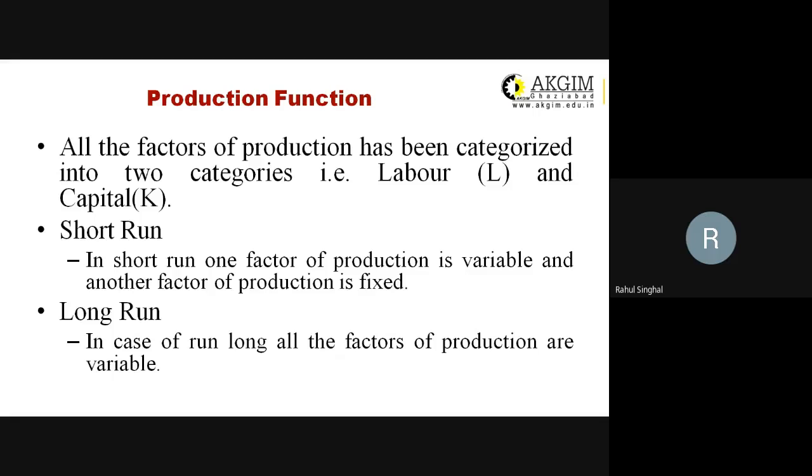So short run is when the goods are manufactured for a shorter time period. And when we're talking about a shorter time period, we have two factors of production, labor and capital. Out of these two factors, one factor is fixed, which we cannot change and which we should not change. And the other factor is labor, which can be varied.